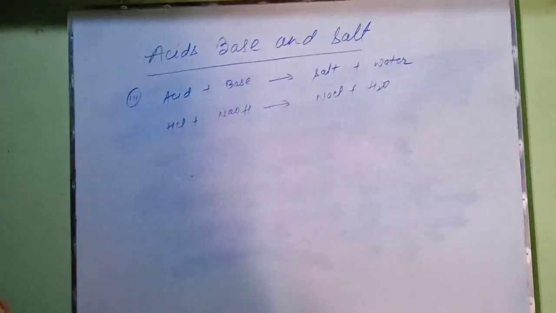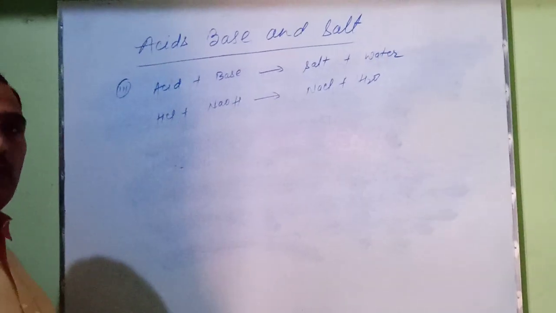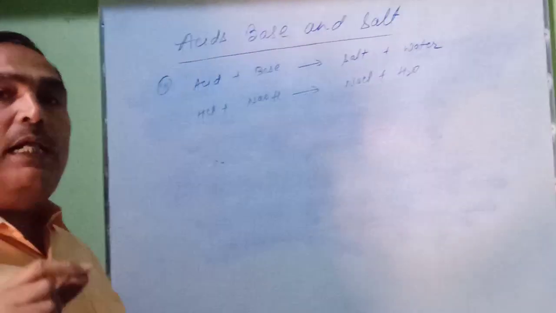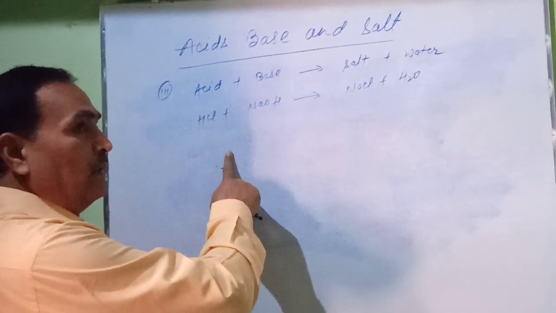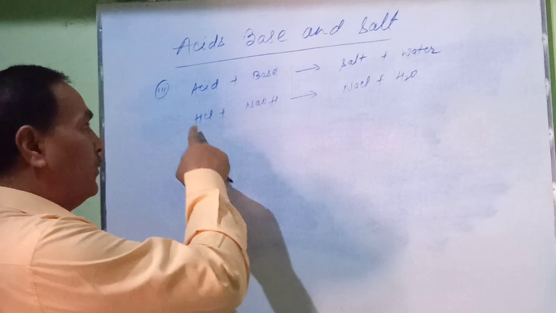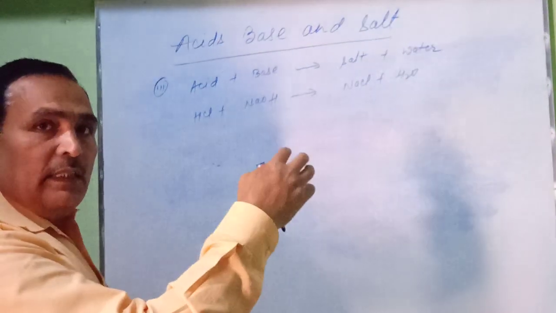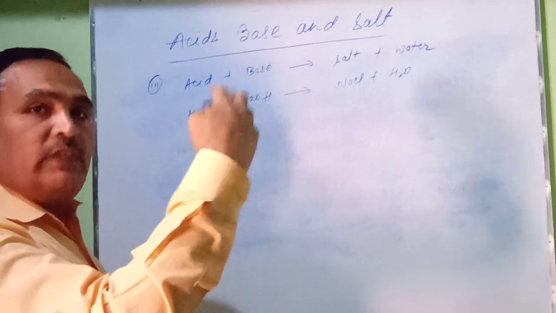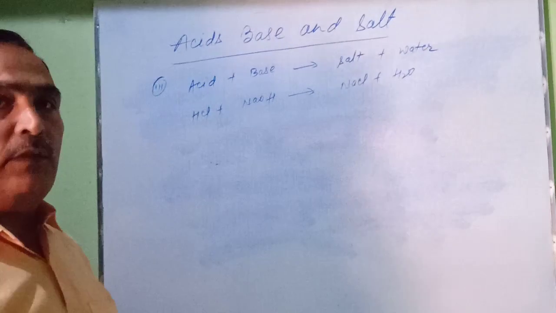In this chemical equation, acid reacts with base to form salt and produce water. This is known as a neutralization reaction, because the properties of hydrochloric acid and sodium hydroxide are changed and a new substance, sodium chloride, is formed. So this is a neutralization reaction.